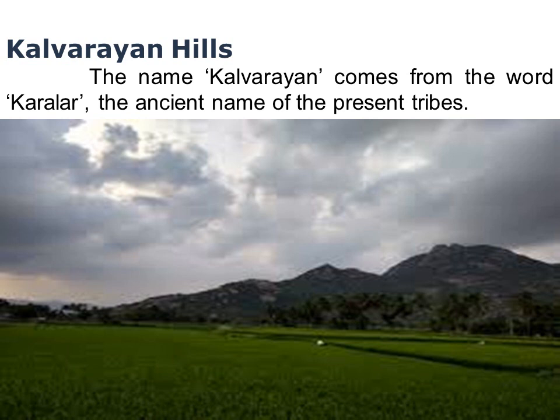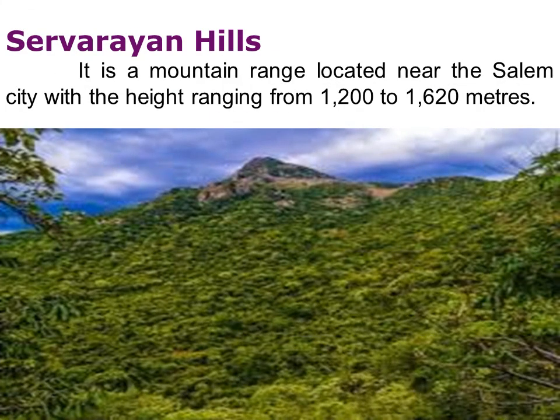And the next is Servarayan Hills. This is a picture of Servarayan Hills. This is located near Salem city. And the height of this hill is 1200 to 1620 meter.